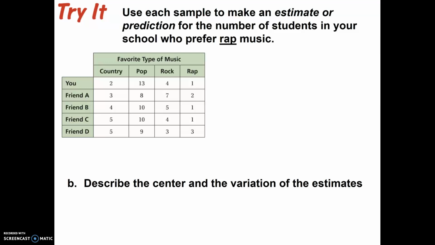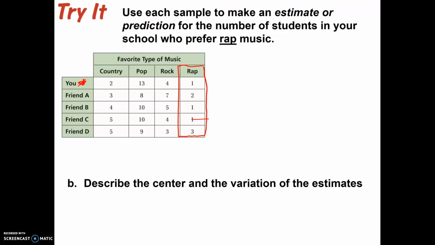Okay, so this is the you try it part for example 1. It says use each sample to make an estimate or prediction for the number of students in your school who prefer rap music. So that's important that we're looking at this column here.